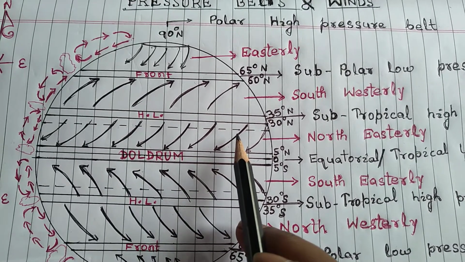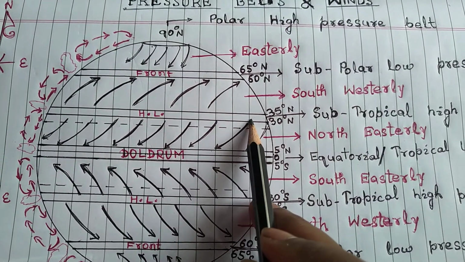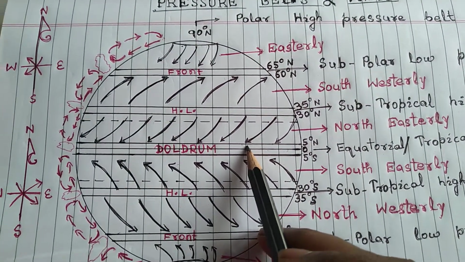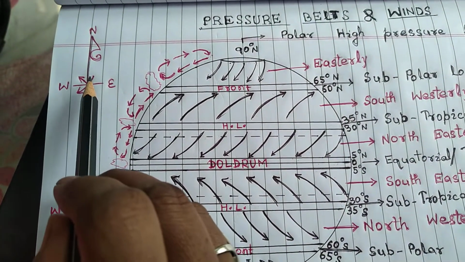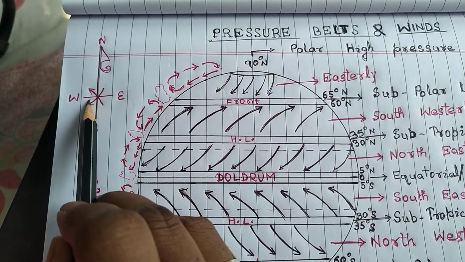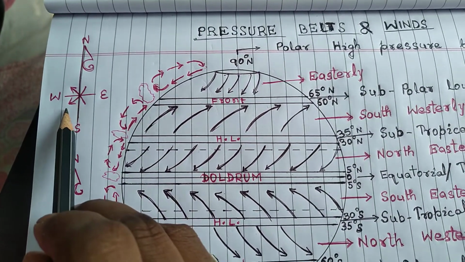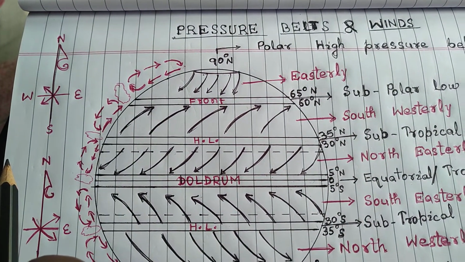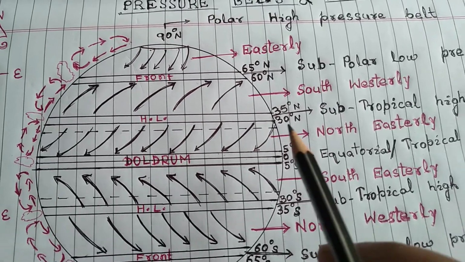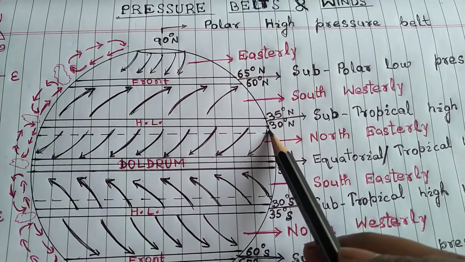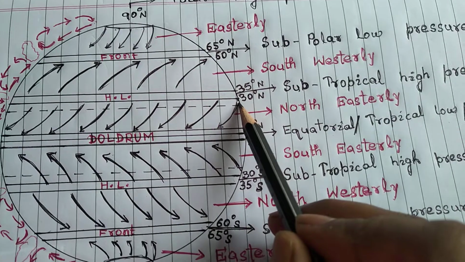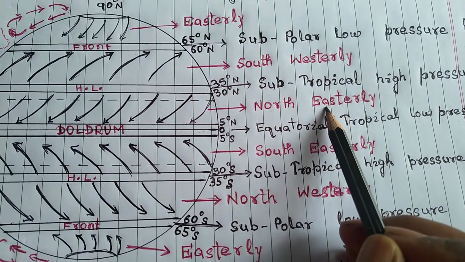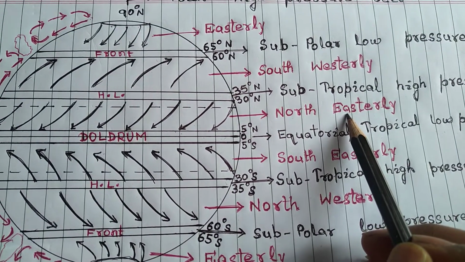While moving, it comes from the north easterly direction. As we know, the wind gets its name from the direction it starts from. So the wind starts from the northeast, that is why the wind is called northeasterly. I think this is clear to you.